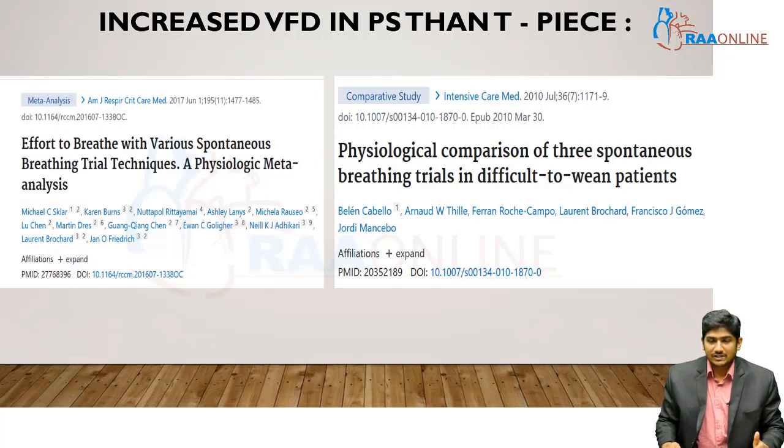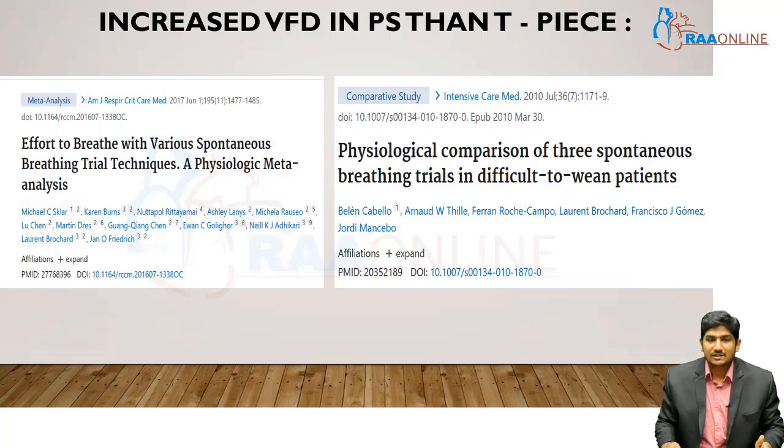So, what is our routine practice when you see a patient who gets intubated and you're trying to extubate him? You need to try the weaning process. So, you're taking the patient from the control mode of ventilation and putting this patient on pressure support mode of ventilation to see whether the patient is taking spontaneous breaths, right? That's what most of the hospitals do.